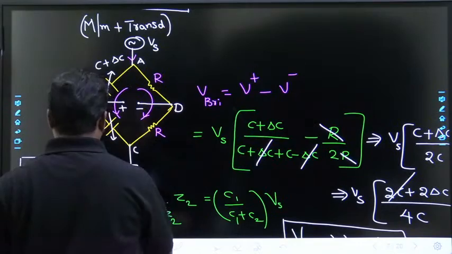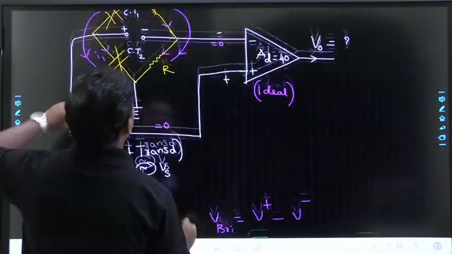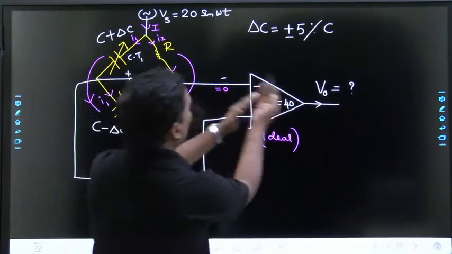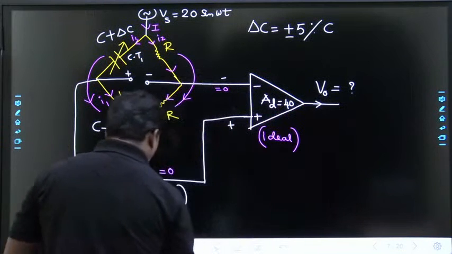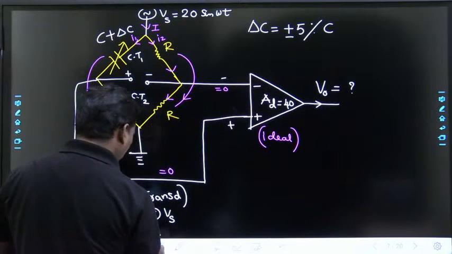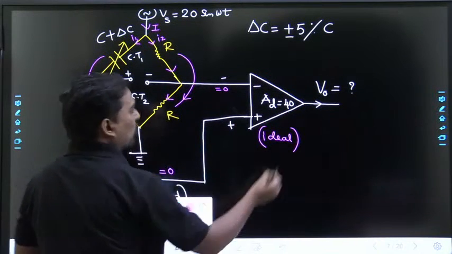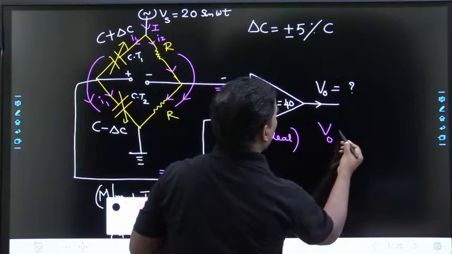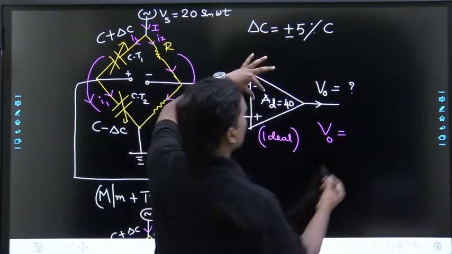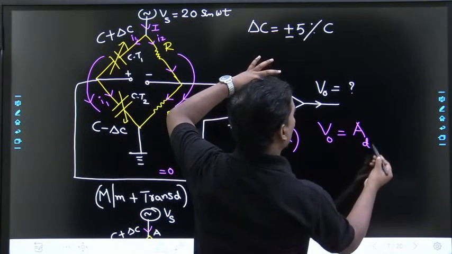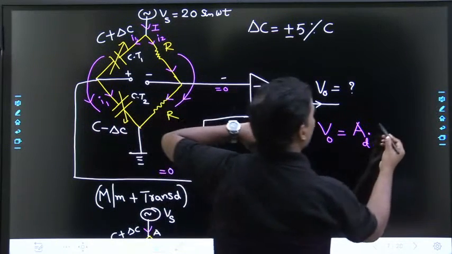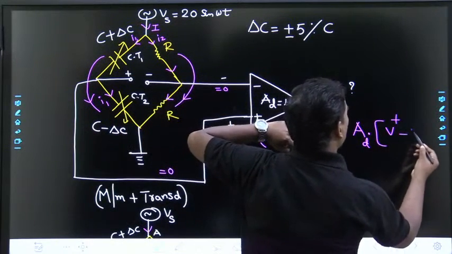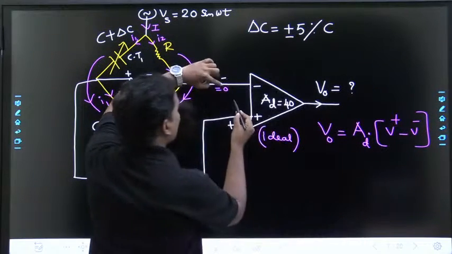Now if you see the question, this particular bridge output is going to the op amp, right? So what is the op amp output, dear students? Op amp output V0, this is a differential amplifier. Op amp output V0 is nothing but AD into (V plus minus V minus). So this is nothing but V bridge.